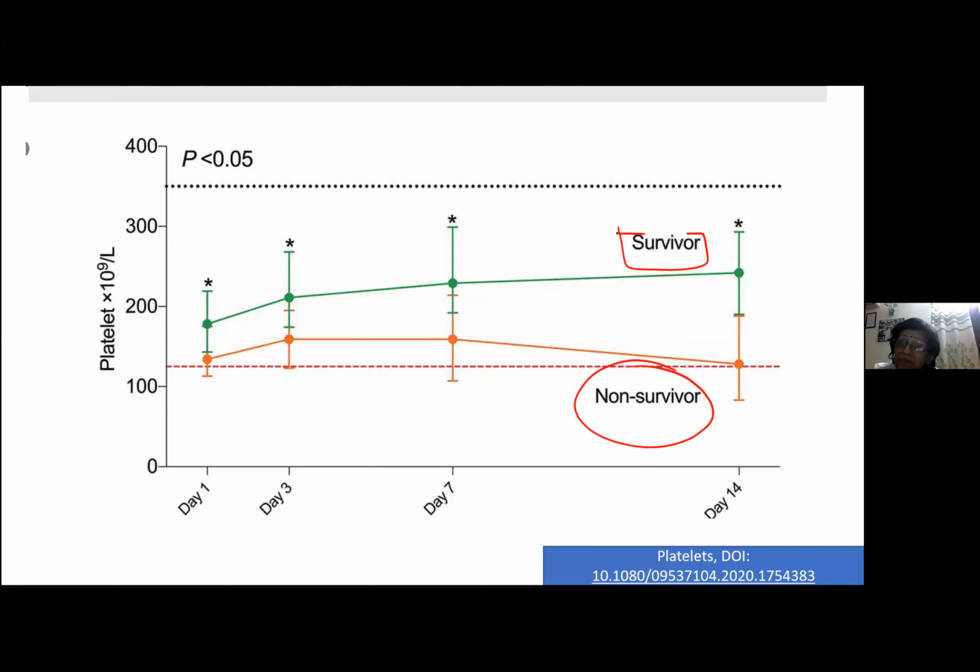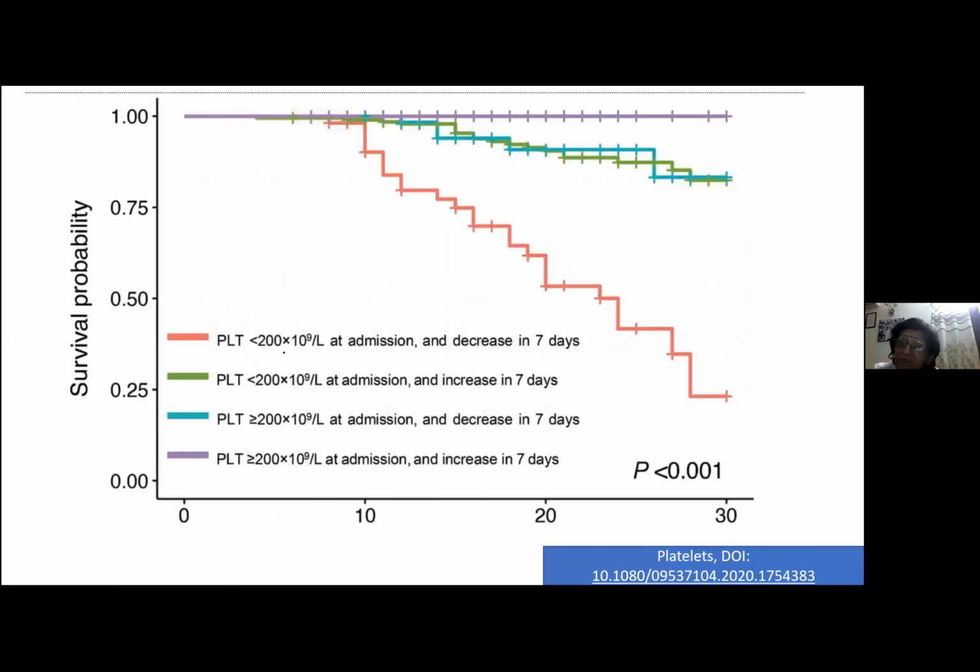So they gave a guideline. Let's say a patient presented at admission with a platelet count of less than 2 lakh, and the platelet count decreased in the next 7 days. These are the patients who are going to have a very poor survival probability, so their prognosis is going to be very bad. Now, in contrast to this, those people who have a platelet count less than 2 lakh, but it increased over the next 7 days. These are the group of people who already had a lower survival capability, but then it remained static because the platelet count started increasing.